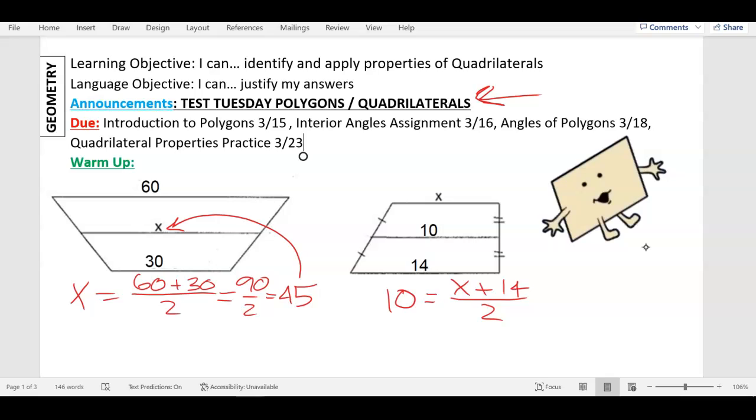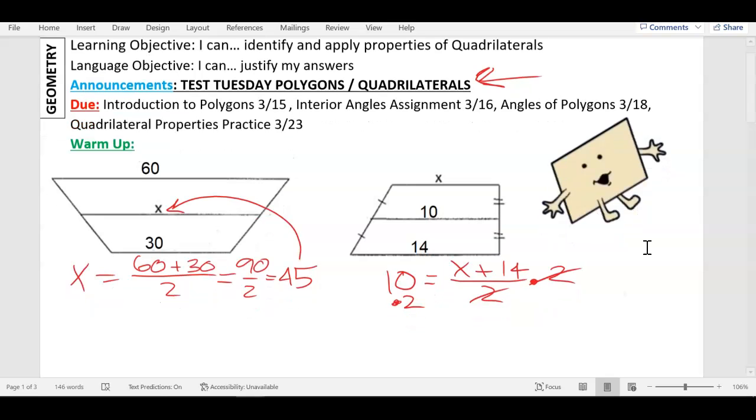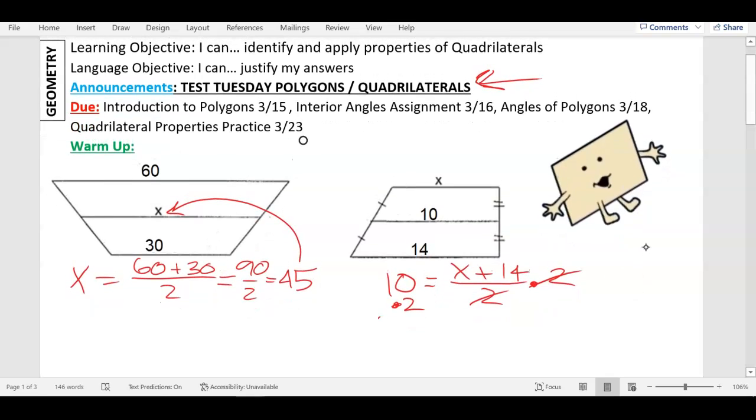If I want to get X alone, I need to get rid of that whole dividing by 2 on the right. What's the opposite of dividing by 2? Multiply. So I'm going to multiply by 2 to get rid of that 2. And I'll multiply by 2 on the left side too. 10 times 2 is what? 20 equals, bring down X plus 14.